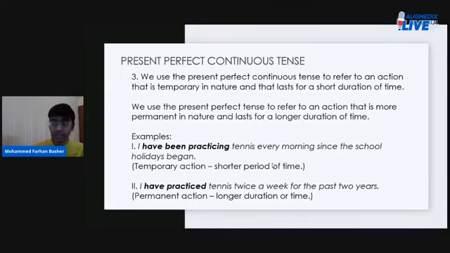But to talk of something that is permanent, or that has been happening for a long time, and that will continue to happen for a long time, or that has already happened for a long time, you can describe it in the present perfect tense, not the present perfect continuous tense. Like in the second example under the scenario, I have practiced tennis twice a week for the past 2 years. Here, the duration of your action was long, and you're done with it. And you've done it for a long time, for 2 years, right? So I have practiced tennis twice a week for the past 2 years.